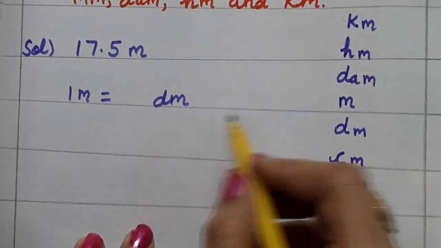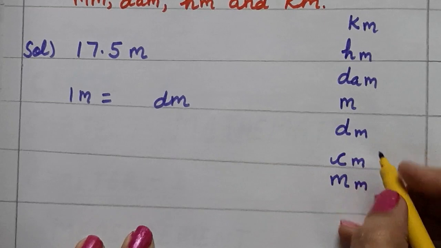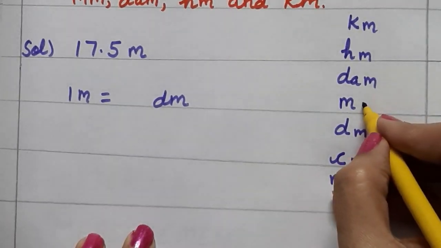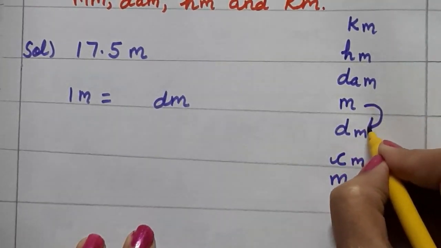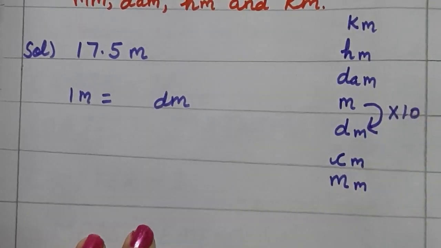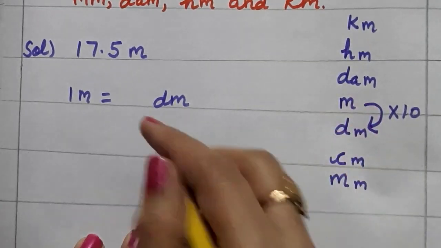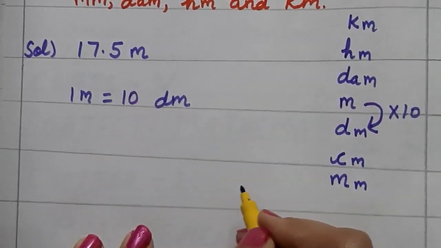Okay. Now we want to know the formula 1 meter is equal to dash decimeter. Here it is meter. 1 meter is equal to 10 decimeter. One step below we are moving from bigger to smaller. Right?